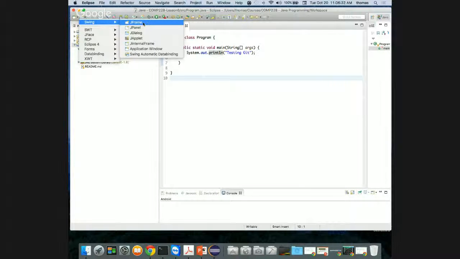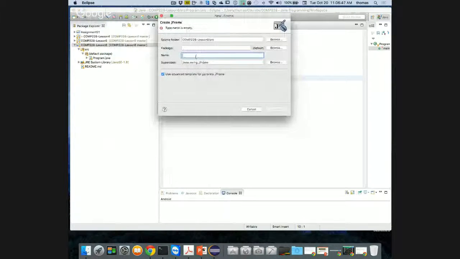That we're together. So one of them is Java GUI components. One of them is the JFrame. JFrame is almost like your outer container. So if I click JFrame, it's going to ask me to create a JFrame. I need to get a name for the JFrame. It's going to add it into the default package. I'm just going to show you how this works, and then we're going to go back and find the way of doing this. So I'm going to call this JFrame, we're going to call it an example frame, right?